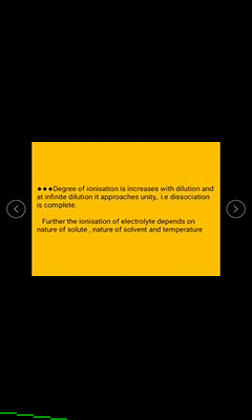The degree of ionization increases with dilution. At infinite dilution, it approaches unity, that is, dissociation is complete. Further, the ionization of an electrolyte depends on the nature of the solute, the nature of the solvent, and temperature.